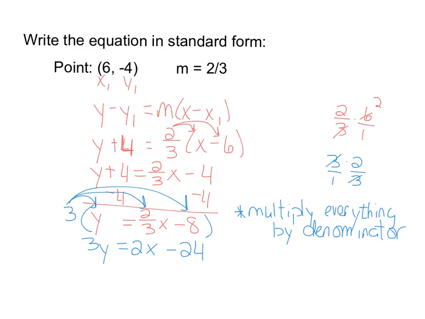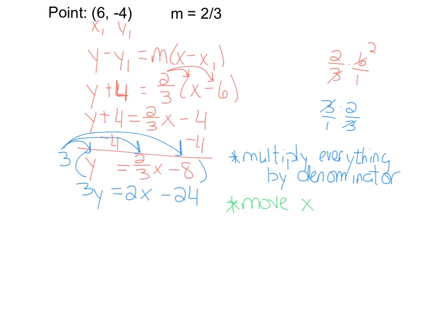Okay? Now, at this point, the next thing we need to do is get x and y on the same side of the equal sign. So we are going to move the x. So we're going to subtract 2x here, and we're going to subtract 2x from the other side. And we're going to get negative 2x plus 3y equals negative 24. So notice we have x and y on the same side of the equal sign, and we don't have any fractions.